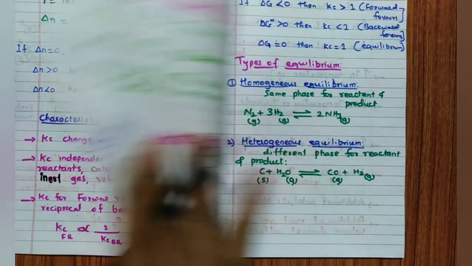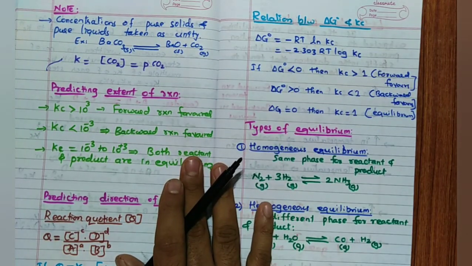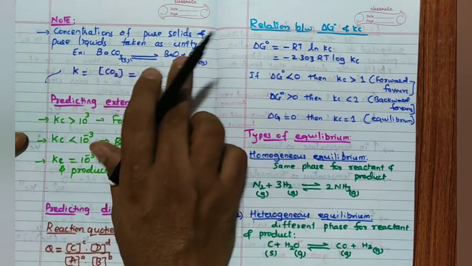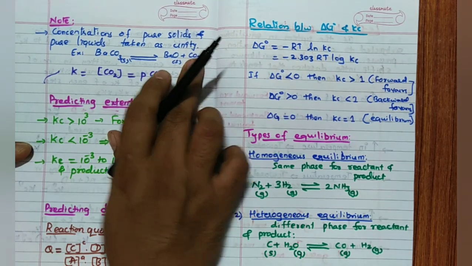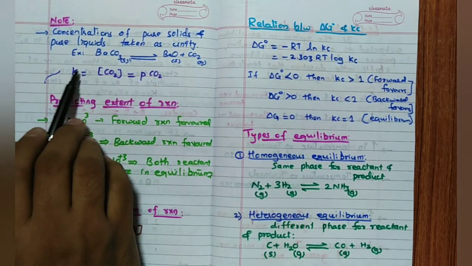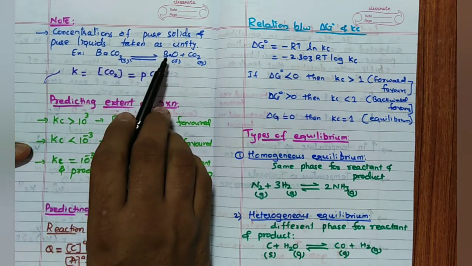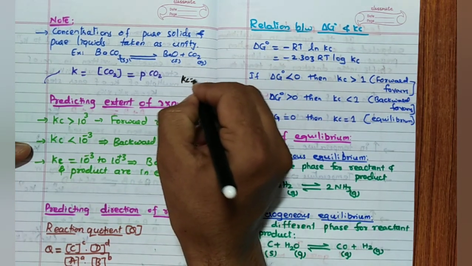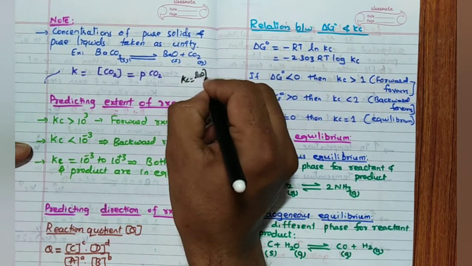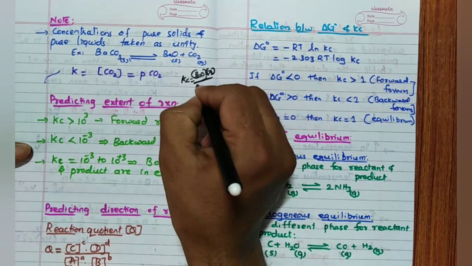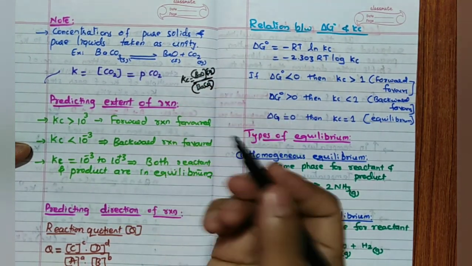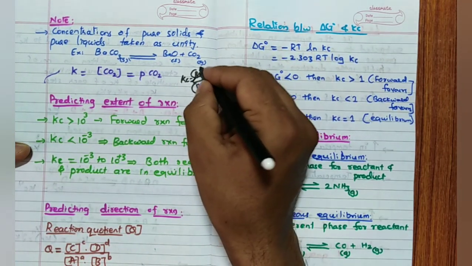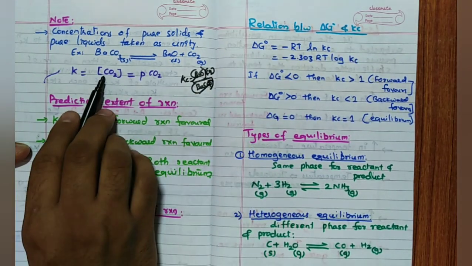Remember, important point. Then, note that the concentration of a pure solid and a pure liquid is taken as unity. Very important. If a pure solid or pure liquid is given, then its concentration is taken as unity. For example, see the Kc expression here: BaCO3 solid gives rise to BaO solid and CO2 gas. Actual Kc, what will we write here? Kc is equal to product by reactant. Product by reactant means BaO into CO2 divided by BaCO3. But BaCO3 is solid, and BaO is solid. So both are equal to 1. So the remaining is only CO2. Hence, I have written CO2.